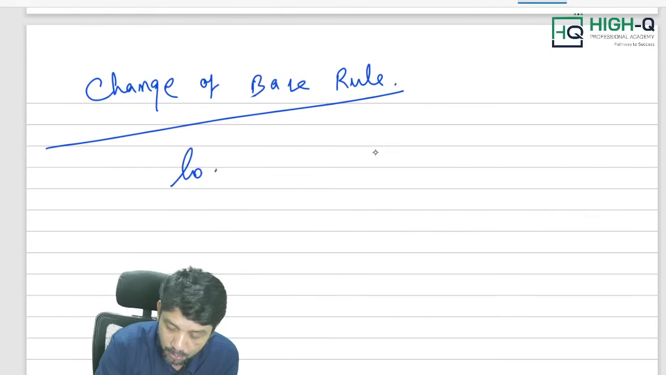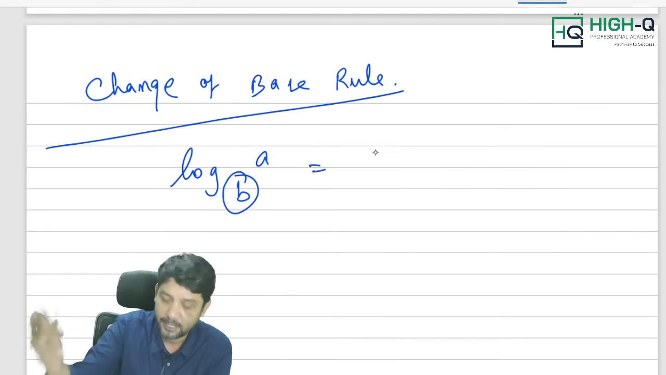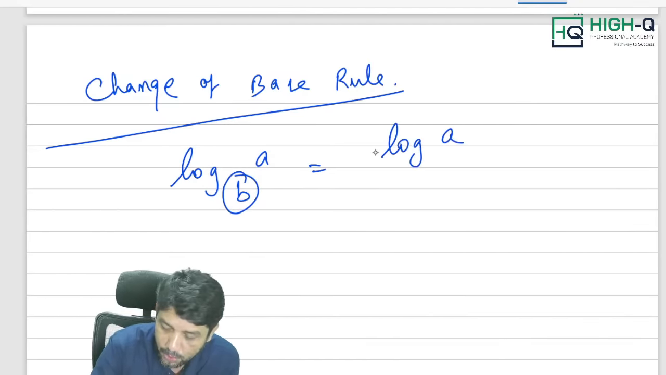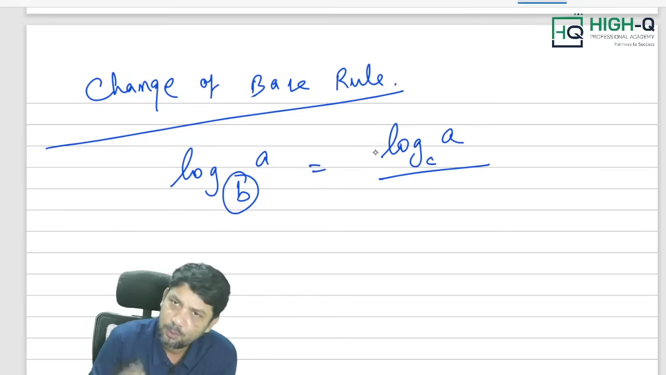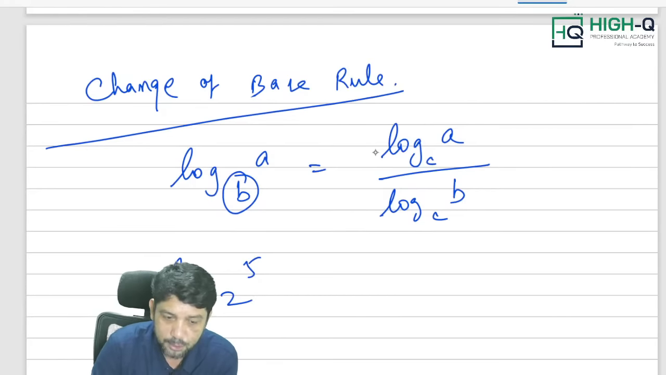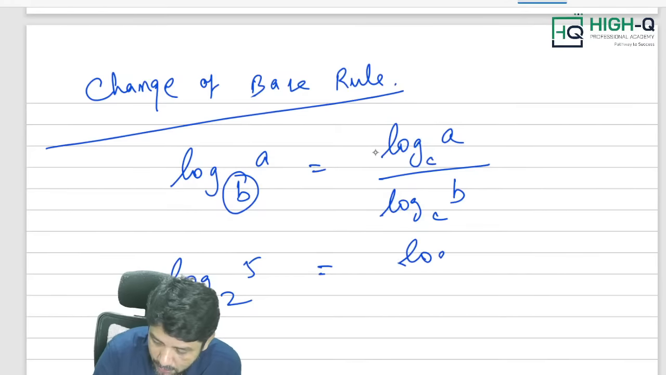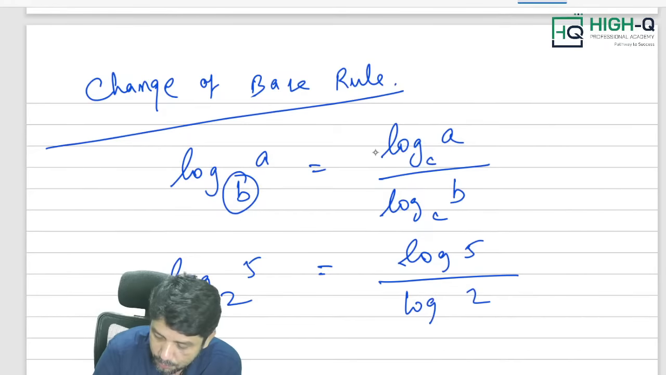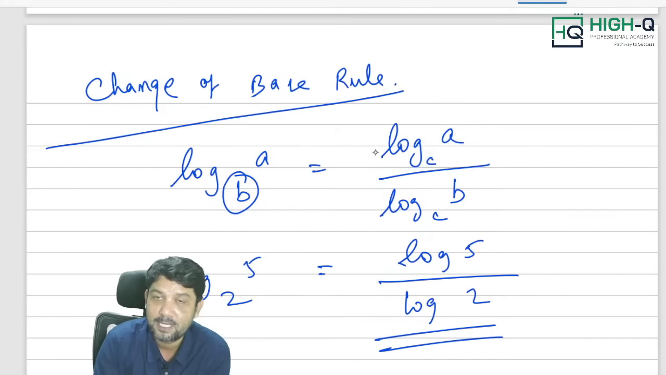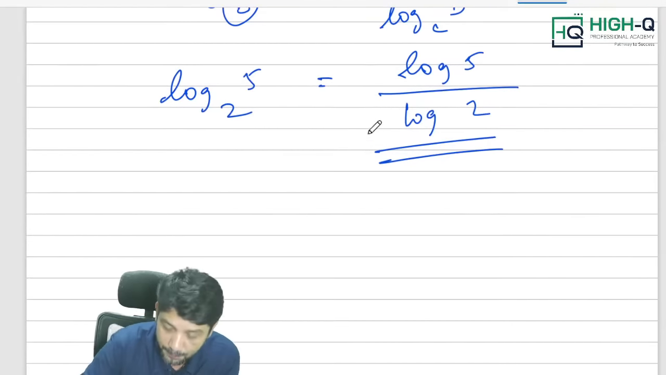What is change of base rule? Log A to the base B is equal to, if you want to change the base, sir, I did not like base B, I want to change the base from B to something else. For example, you want to change to C, you make it C. For example, log 5 to the base 2. Sir, I want to change the base to 10. Okay, you change the base to 10. Log 5 by log 2. Sir, you are not writing base 10. Base 10 is not mandatory. You no need to write base 10. So, this is change of base rule.